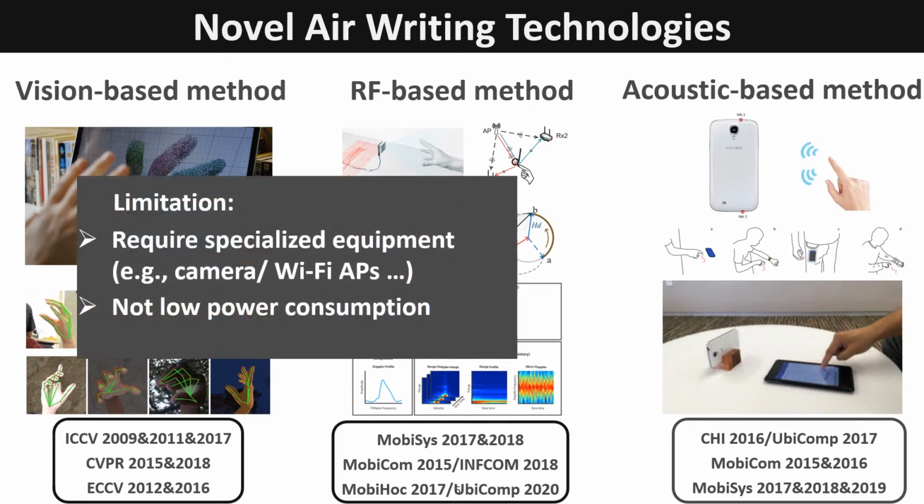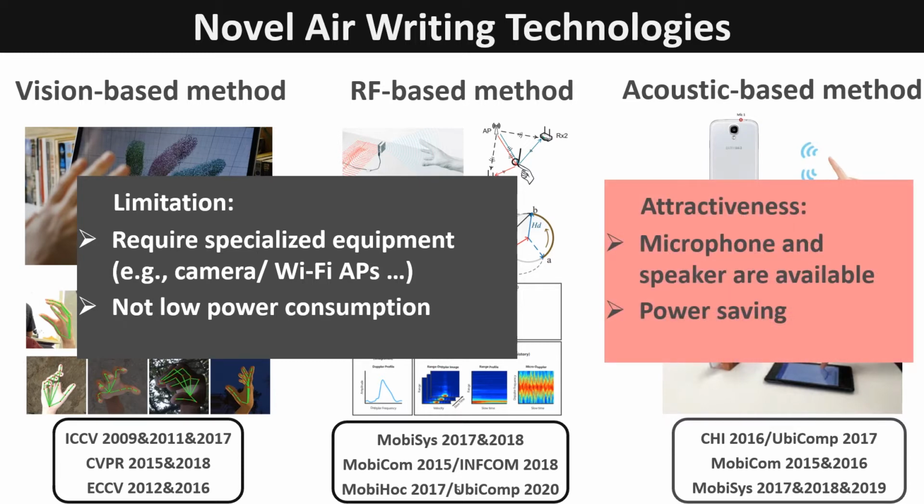The first two types of methods have some limitations. They require specialized equipment, like a camera, IR sensors, Wi-Fi APs, or RFID readers, which may not be available on mobile devices, especially on the smartwatch. Another limitation is that both image processing and RF signal processing are complicated, which causes not-low power consumption. Therefore, we think that the acoustic-based methods are more attractive for two reasons.